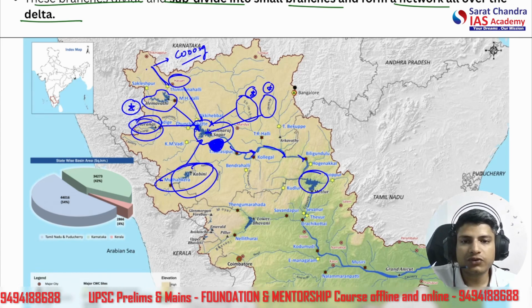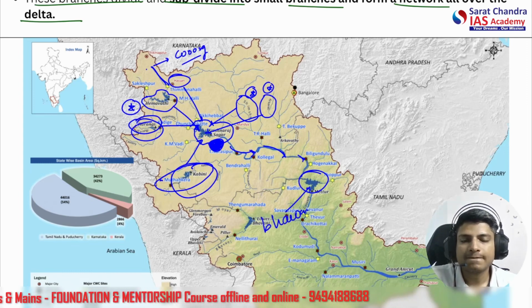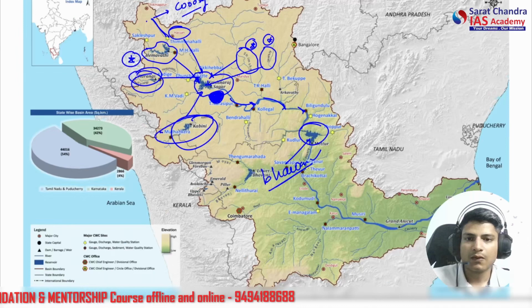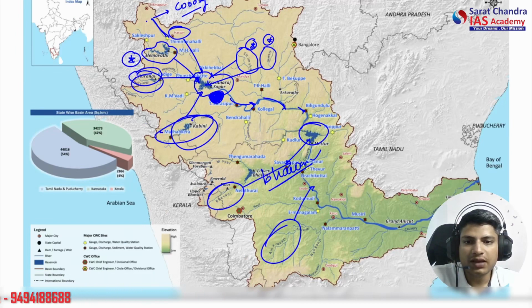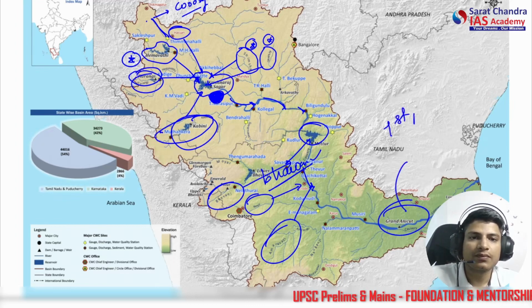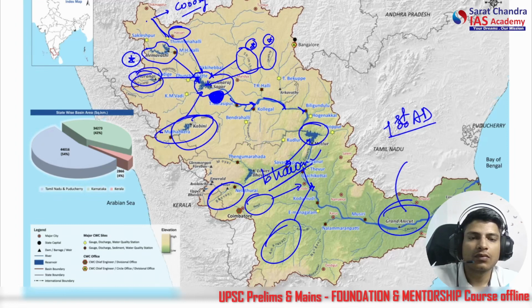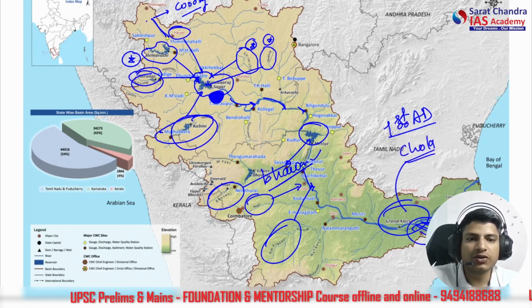And now we saw two rivers join here. One is the Bhavani. So here you can see the Bhavani river. All right, this joins, and there is the Amravati river. Here it joins the Kaveri, and there is the Noyal river. It also joins the Kaveri. Okay, so this makes the, let's say, lower basin areas. Okay, and this is the Grand Anicut constructed by a Chola king in the 1st century AD. Here we see Tanjavur, the city of Tanjavur, an important city on the bank of Kaveri.